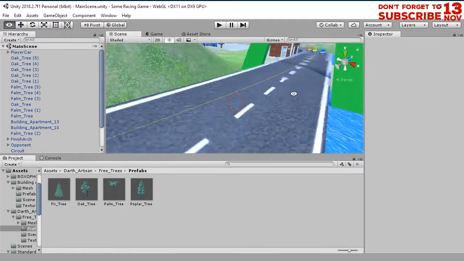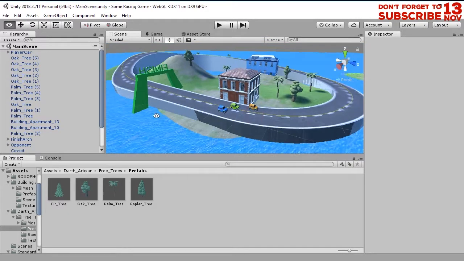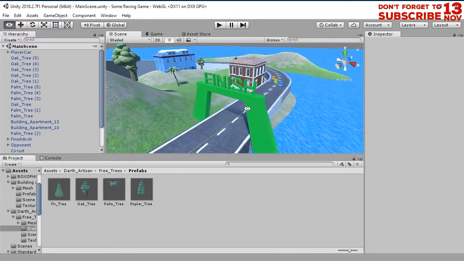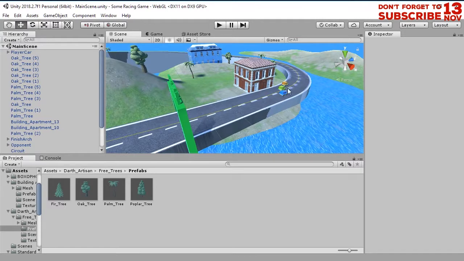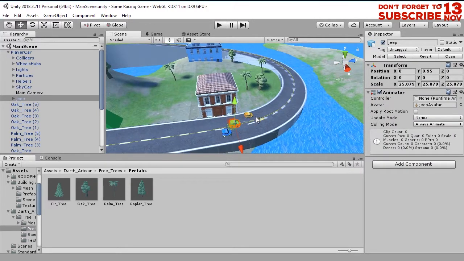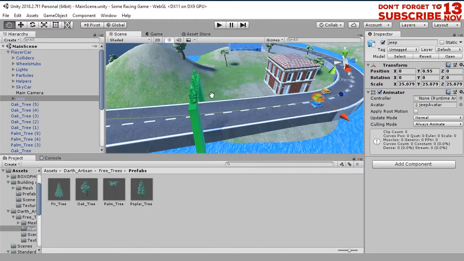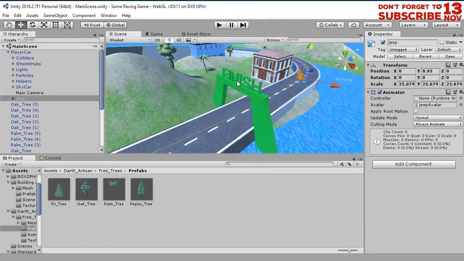In this part of my tutorials, I'm going to talk about solving a problem. Here we have the finish line and here is my car. If I don't go forward around this circuit, if I, for example, go backward and reach the finish line, the game will be ended. That is a problem.